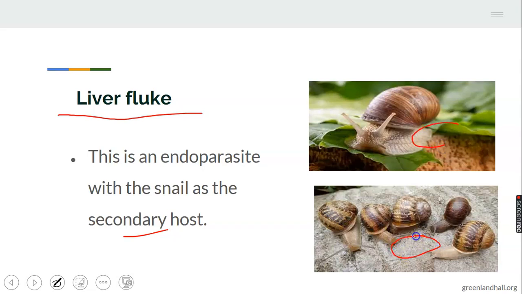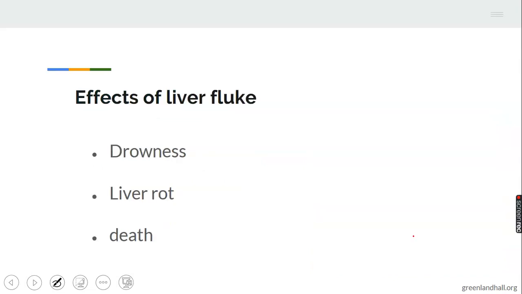I believe we have all seen this before and we have eaten it. We have eaten snail, or you have seen snail if you have not been able to consume it. Snail is usually affected by liver fluke.